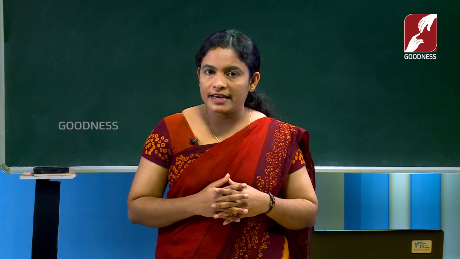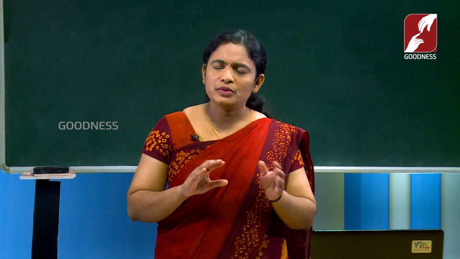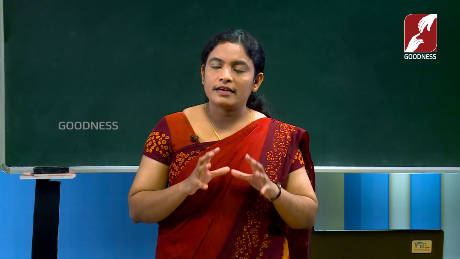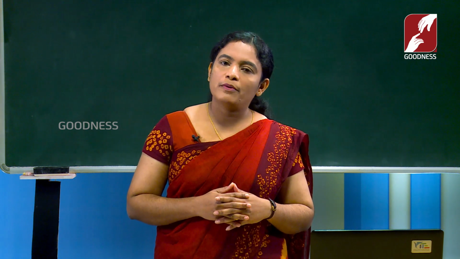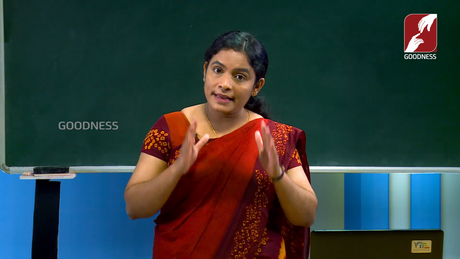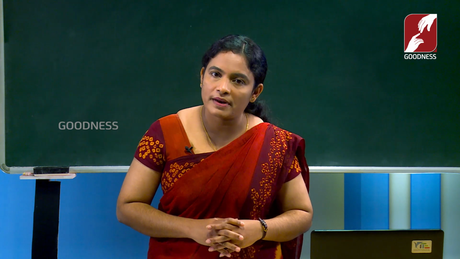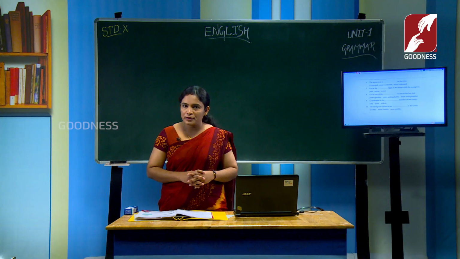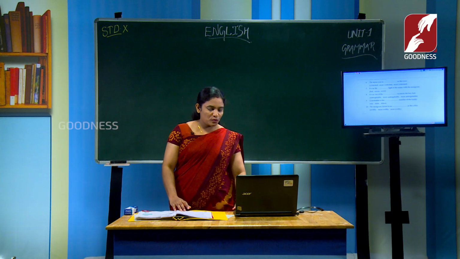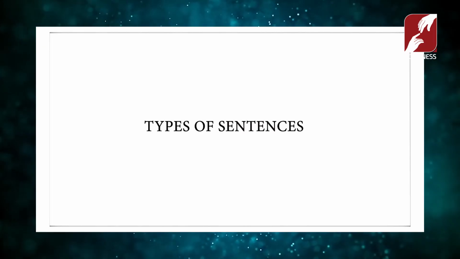And what about a comparative? Two things are compared with each other, that are called a comparative degree. And what about the superlative? To show the best and to show the worst among something, that is called a superlative degree. Is it clear for you? Okay, then let us move to the next part of the grammar.